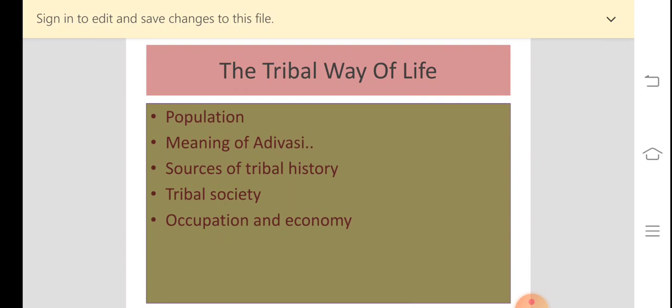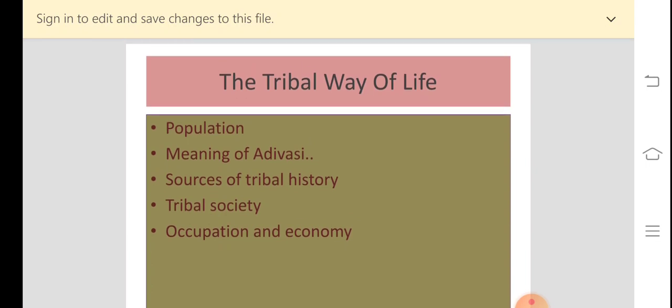So pastoralism we have seen, and jhum cultivation also. Now there were some other tribal groups who did other works, for example carrying loads, or working in the fields of the peasants, or construction of roads. So these were the different occupations of the tribals.